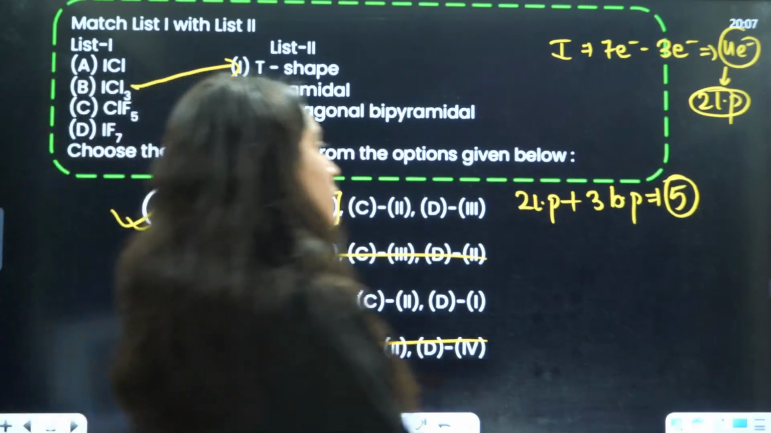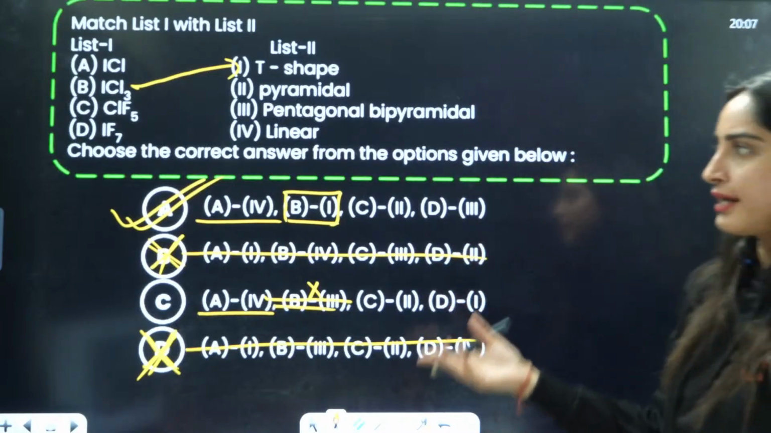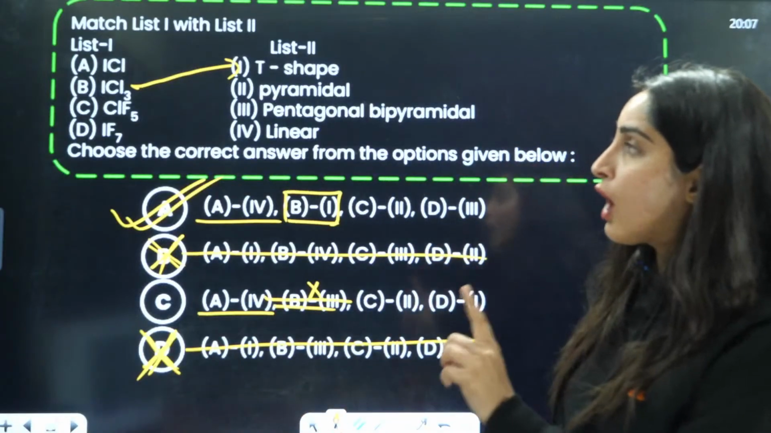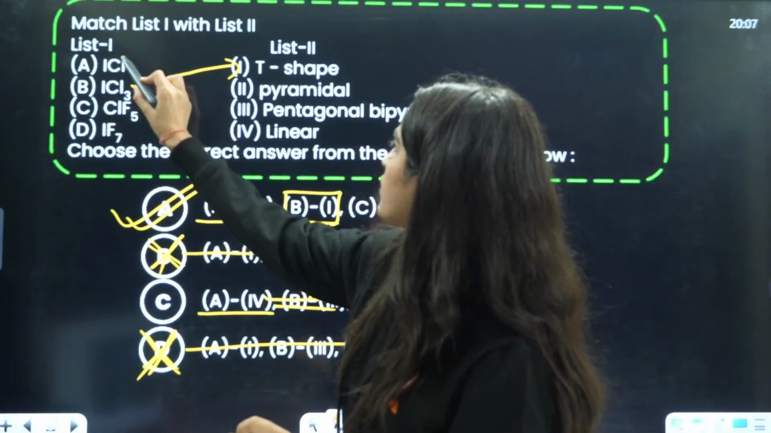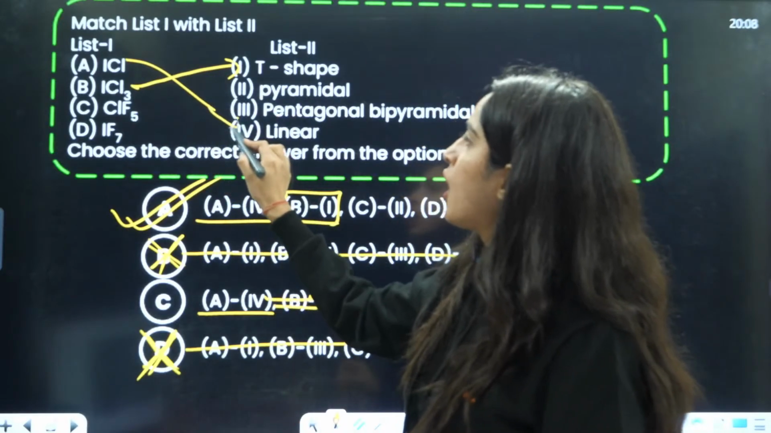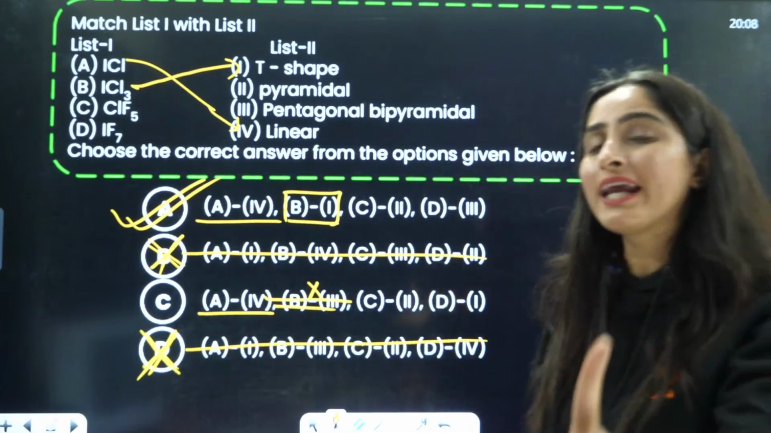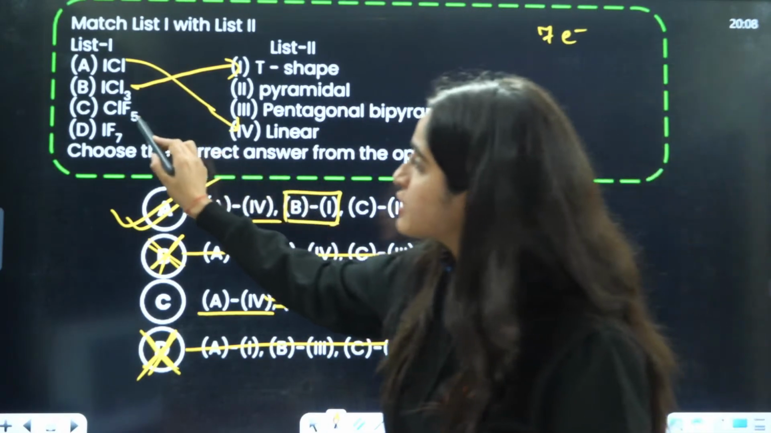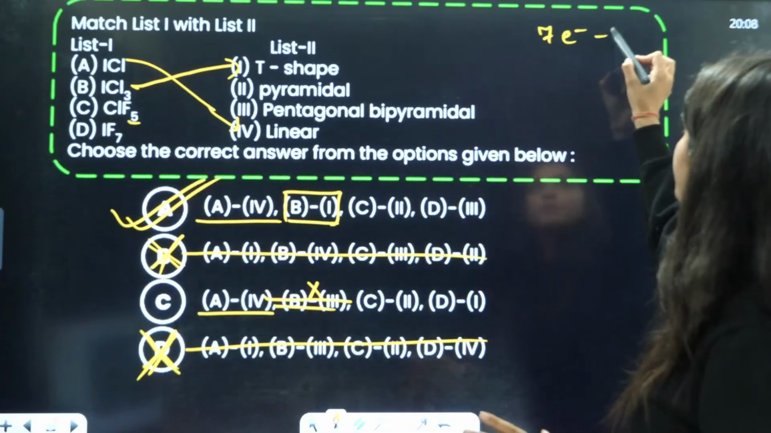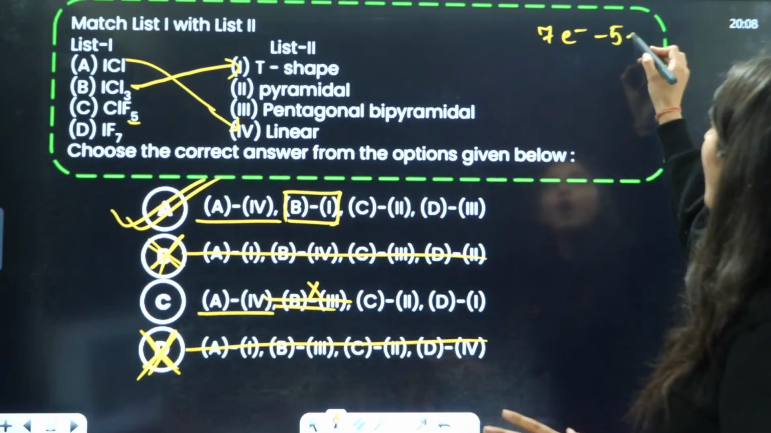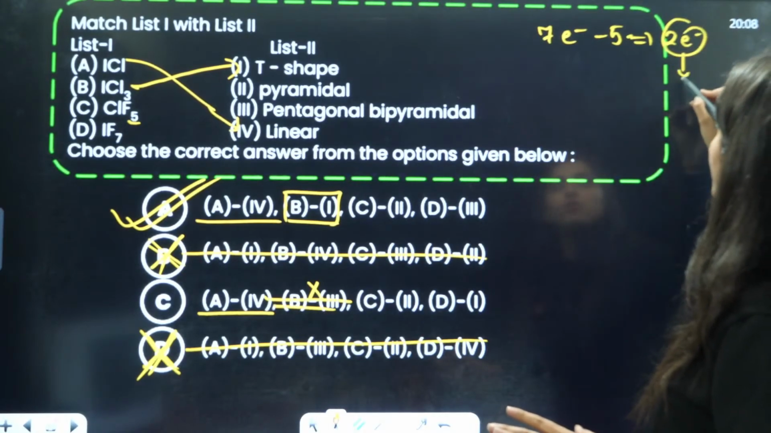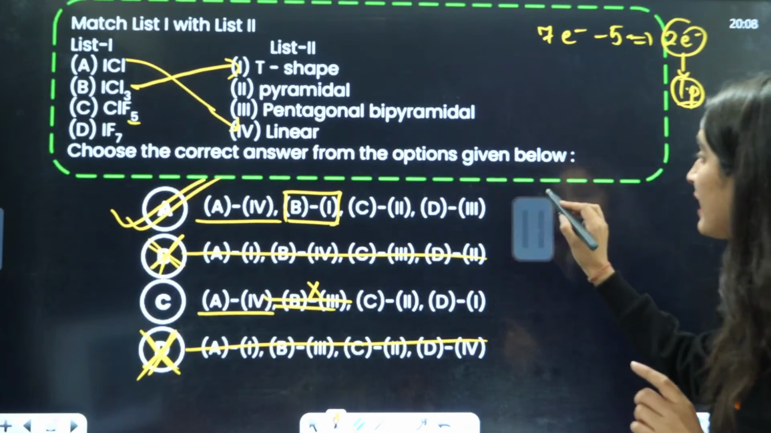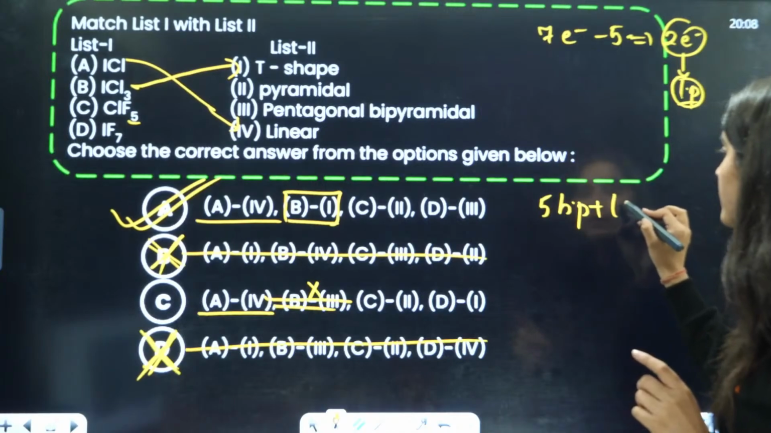What about C? This too we have seen the answer. But we need to see the question in depth. Now, what about this one? A was linear, right? What about ClF5? Chlorine is having how many electrons? 7 electrons. How many bonds is it forming? 5 sigma bonds. Subtract 5 from here. You will get 2 electrons. That means 1 lone pair. So, 5 bond pairs plus 1 lone pair.